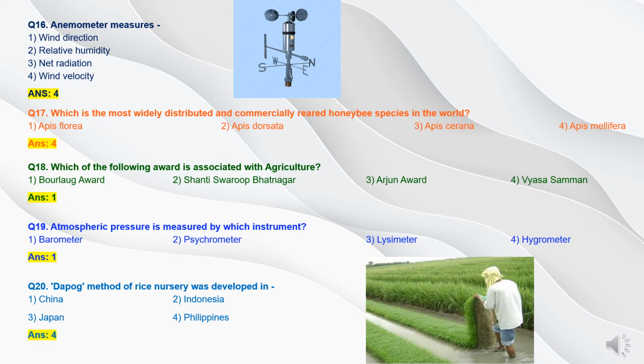Now question 19. Atmospheric pressure is measured by which instrument? Option 1 barometer, option 2 psychrometer, option 3 lysimeter, and option 4 hygrometer.